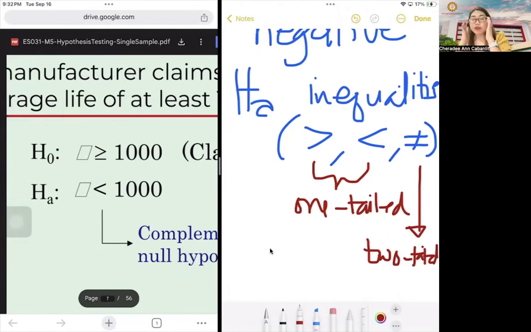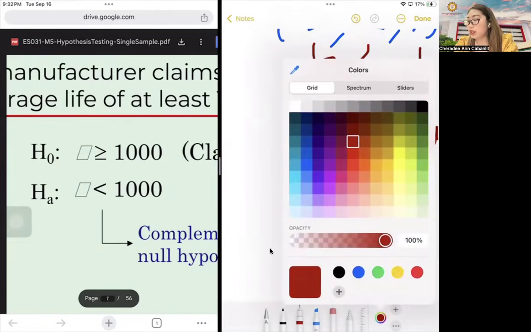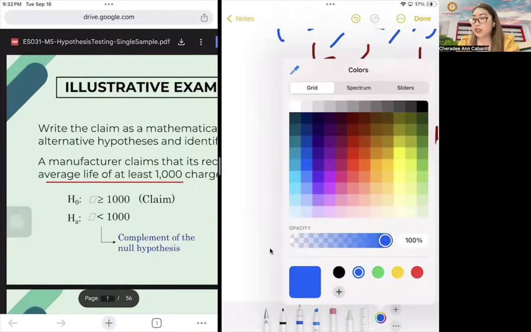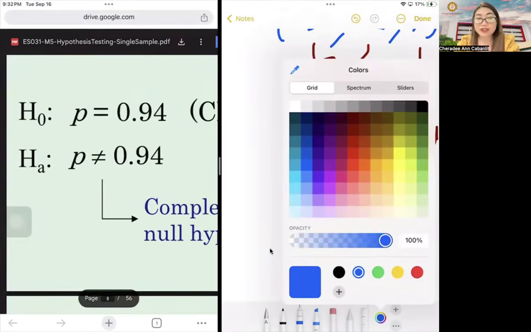So we will explain further why we have to know if it's one tail or two tail, the same with how we did the confidence interval. Next, we now focus on the next part of the discussion. If you look at this, it is correct. We can use the capital P, or the pi.